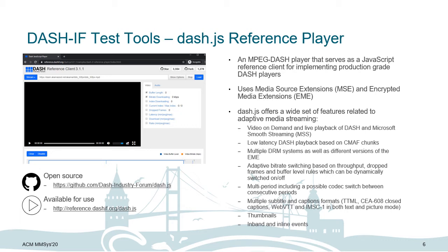It provides a wide set of features, including but not limited to video on demand and live playback services, DRM, subtitle and closed caption support, low latency playback, as well as different adaptive bitrate switching algorithms. It also optionally provides useful information on the playback itself, such as latency, buffer level, losses, and many more. And once again, this tool is also open source and available for use in the provided links on the left-hand side.